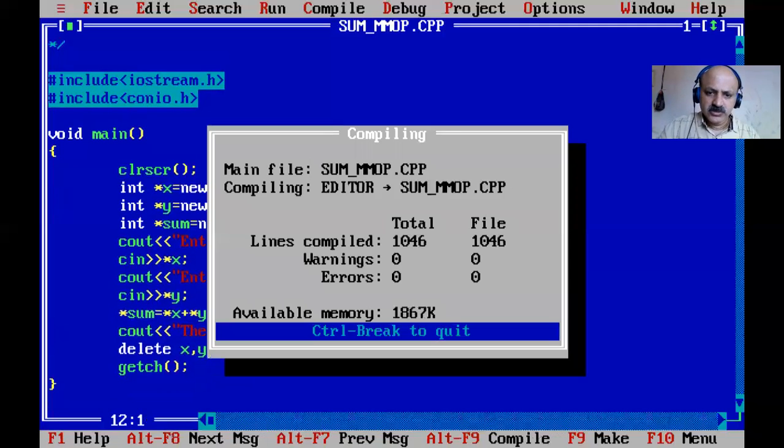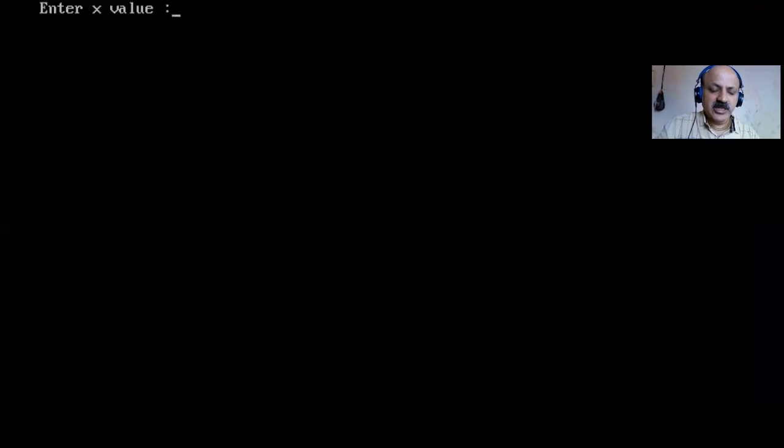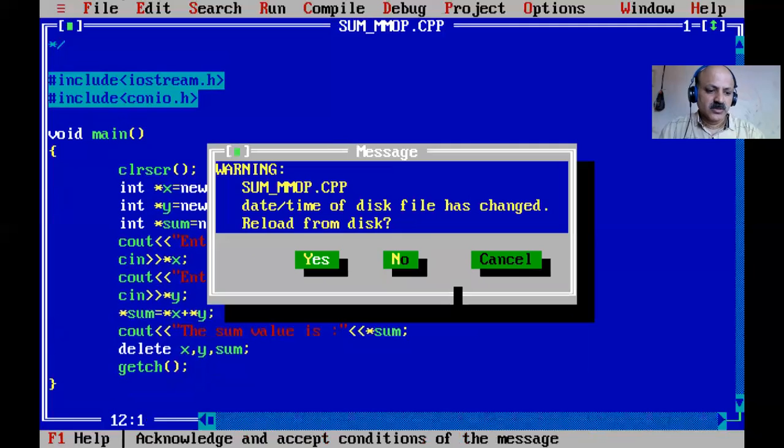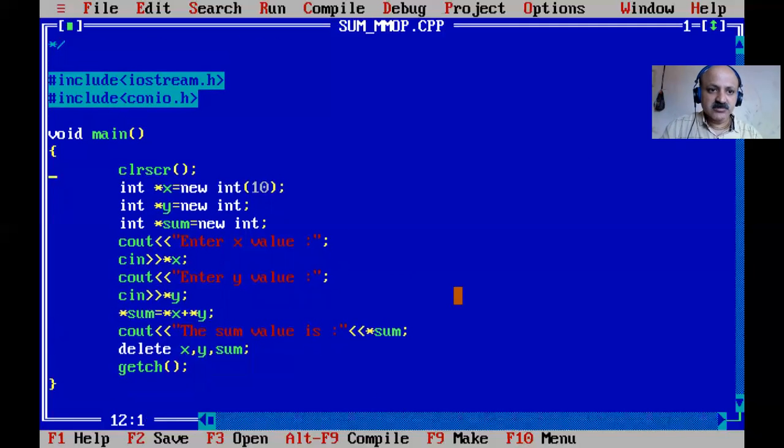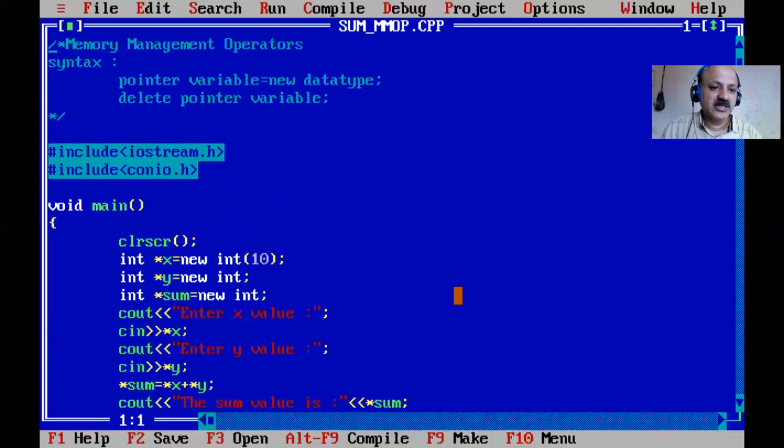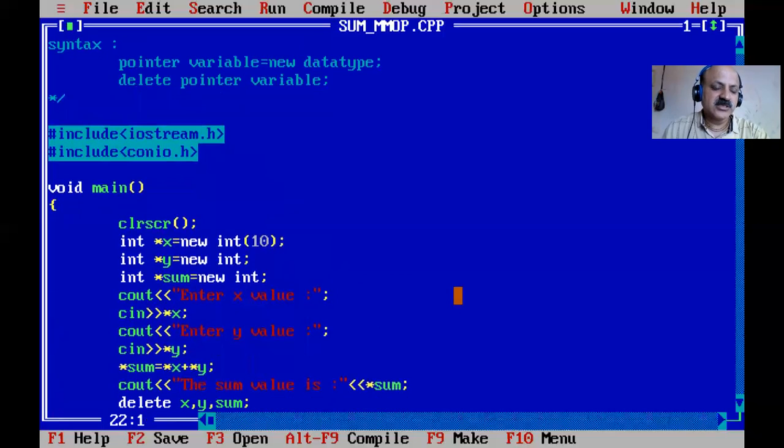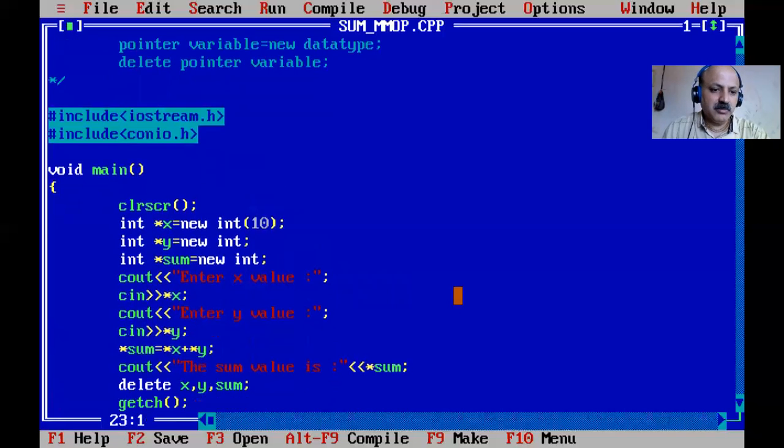Yes, so the program is not giving any error. Now we can scan any value, you have to know this very well. So I enter a value, and yes, 15 is the answer. So that is the first basic program of new and delete for the primary integer data type. You can practice it yourself with character, float and double. It is the same way: just instead of integer, you take character, then float and double. So you can practice it.